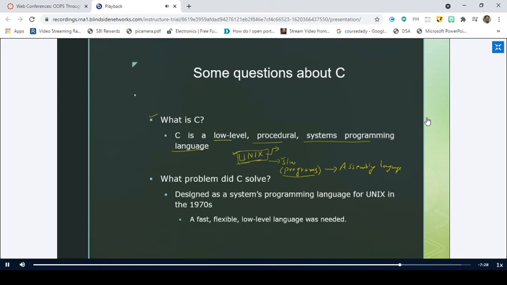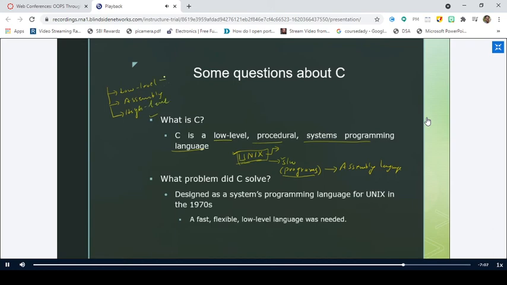Do you know into how many categories programming languages are categorized? Three categories. One is low level, another is assembly language, and the third category is what we are using right now. It is high level, right?